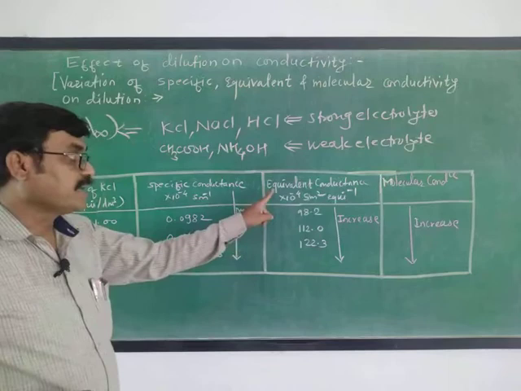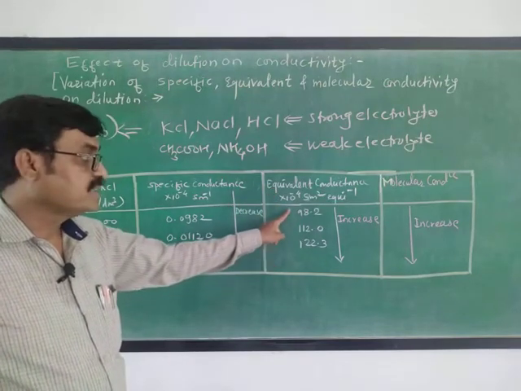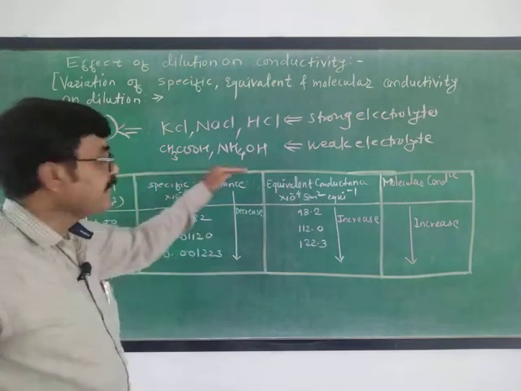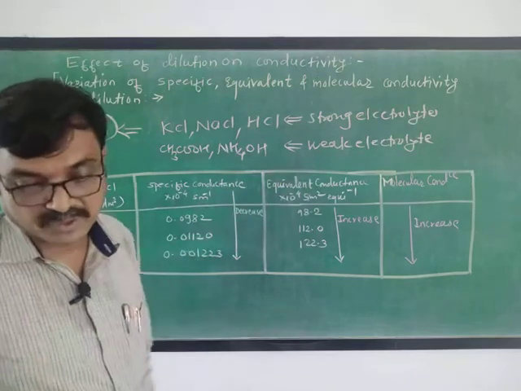But in a strong electrolyte, the increase on dilution is small, whereas it is continuous up to infinite dilution for a weak electrolyte.